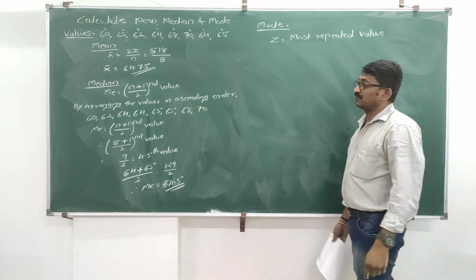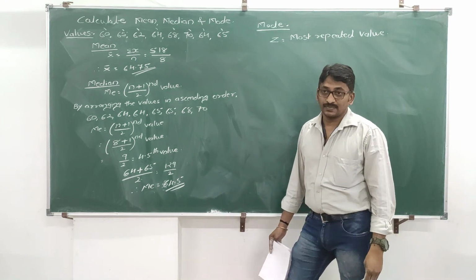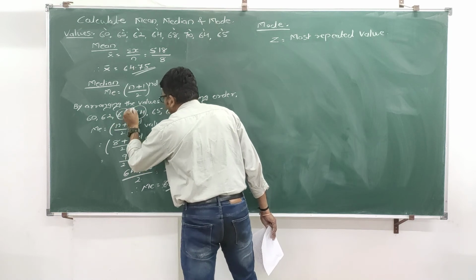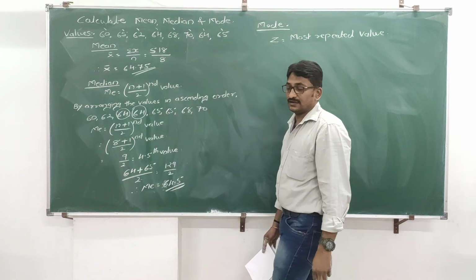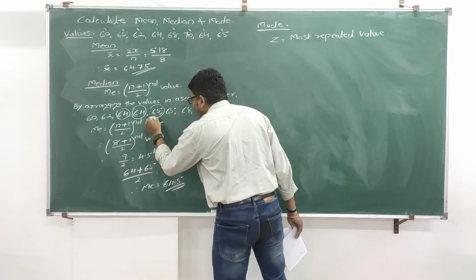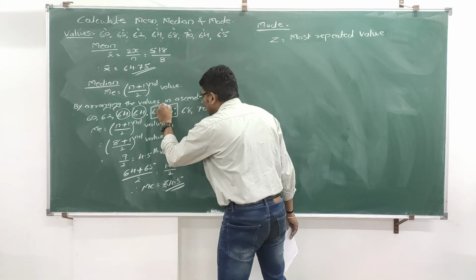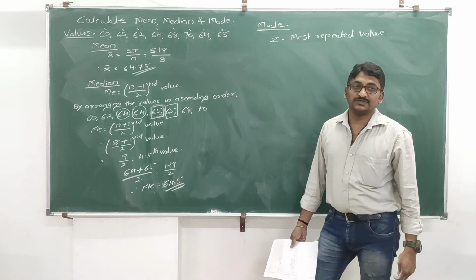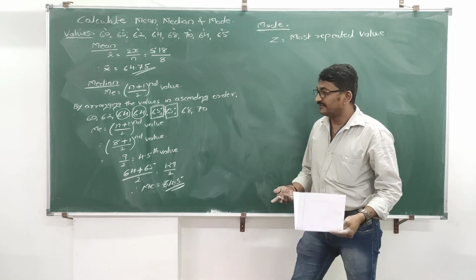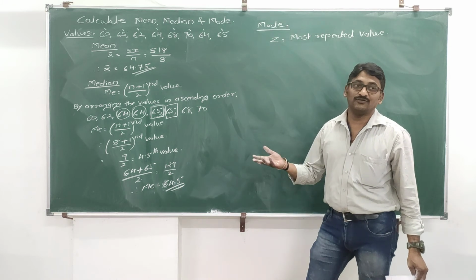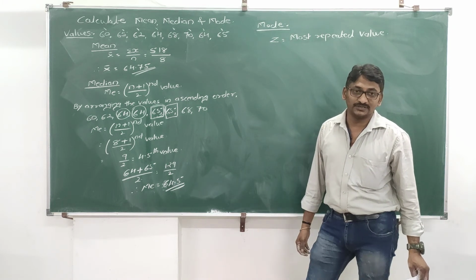Now tell me which is the most repeated value in this problem. 64 is repeated how many times? 2 times. Correct? And 65 is also repeated 2 times. So whether to take 64 or 65, this is important, because both the values are repeated same number of times.